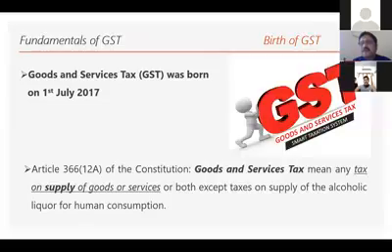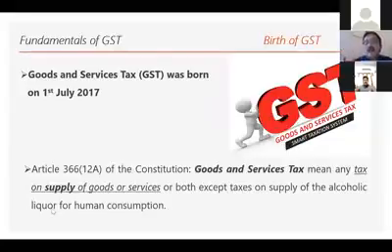Lots of deliberations happened behind the screen with the diplomats. Finally, they decided to amend the Constitution of India because it's a law. Who can create a law? Parliamentarians can create a law. To create this new law, they need the power to do that. So they amended the Constitution, inserting Article 366(12A), and they gave birth to goods and services tax.